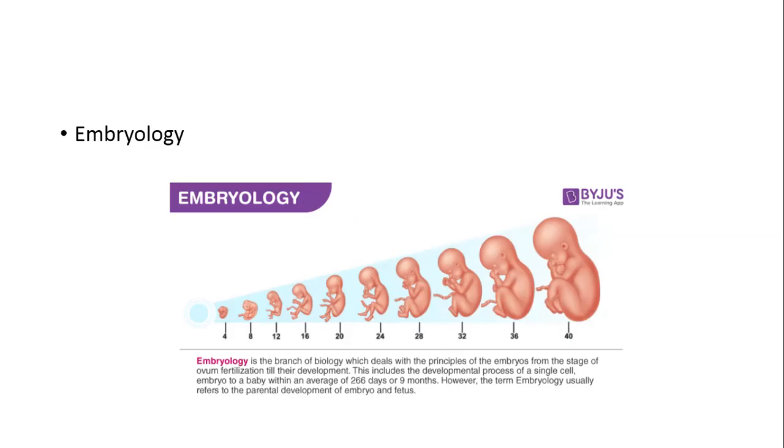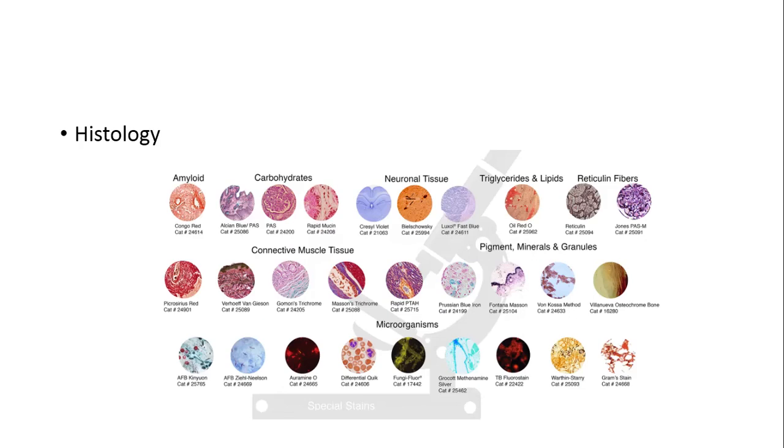Now embryology, when we study the development of a newborn baby, then it is known as embryology. It is also called developmental anatomy. Now histology, when we study any structure of the body with the help of microscope, then it is known as histology or microscopic anatomy.